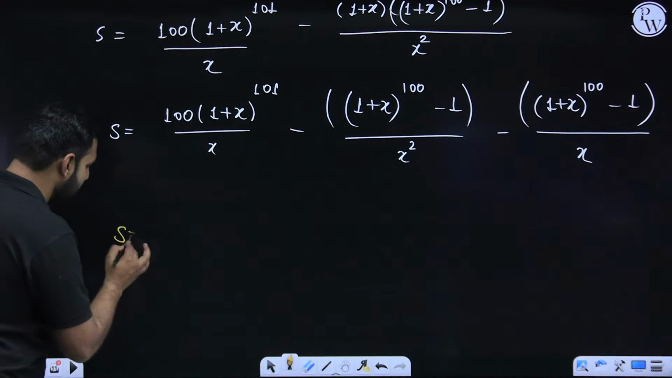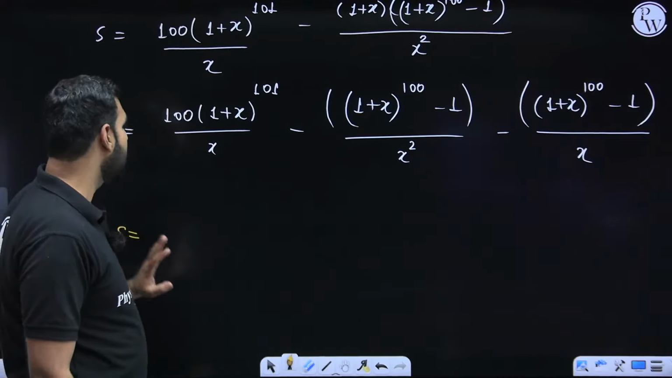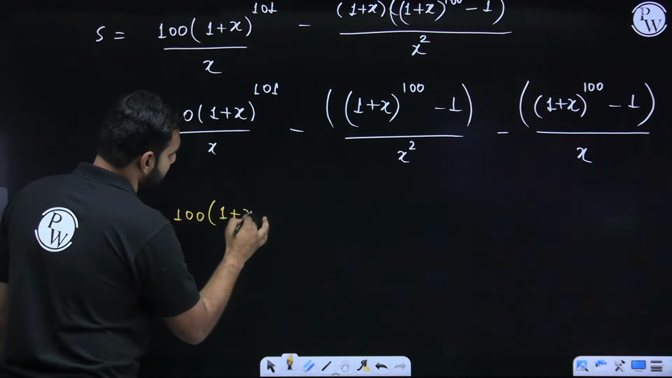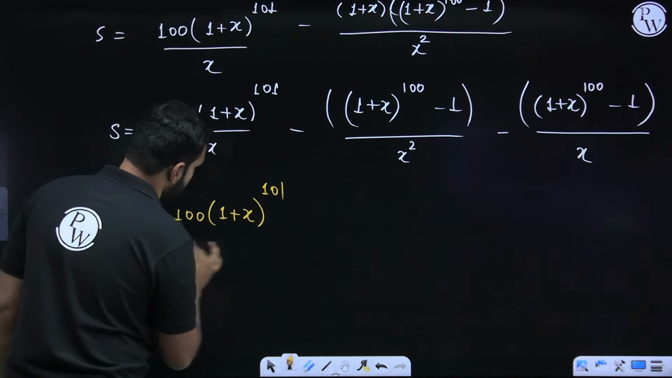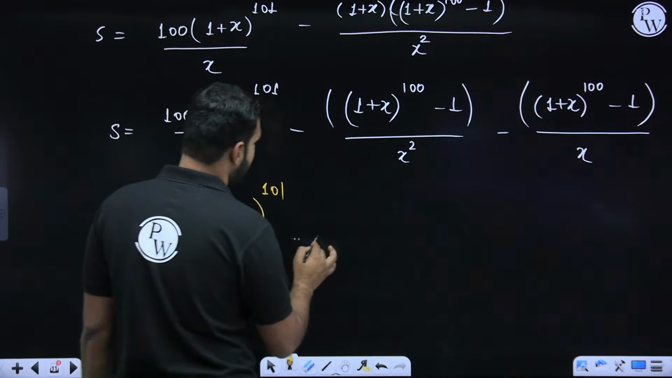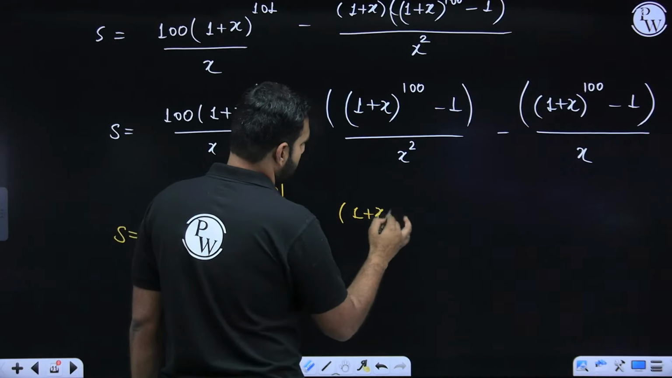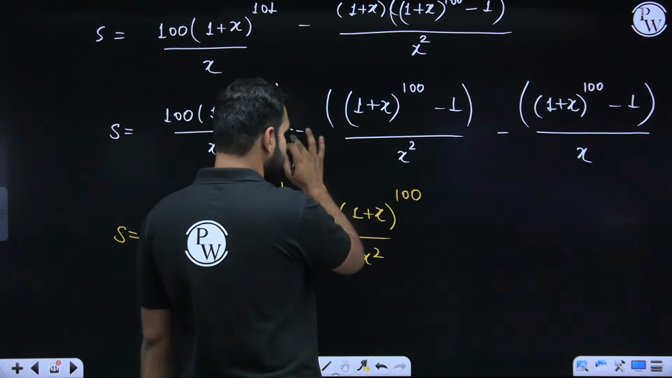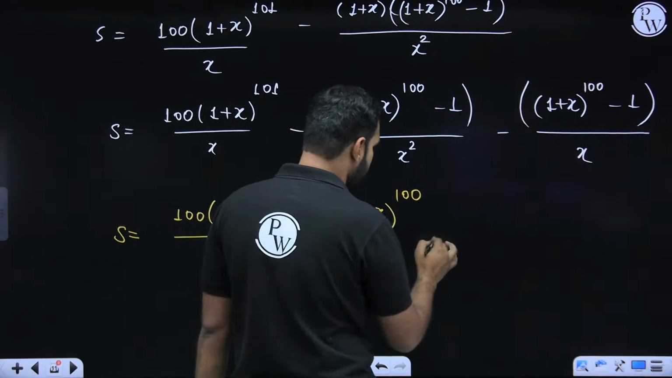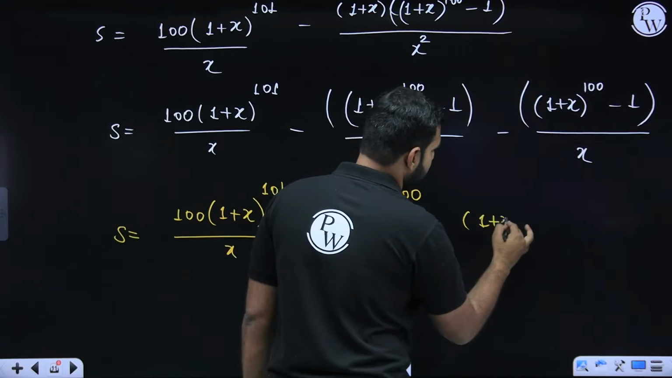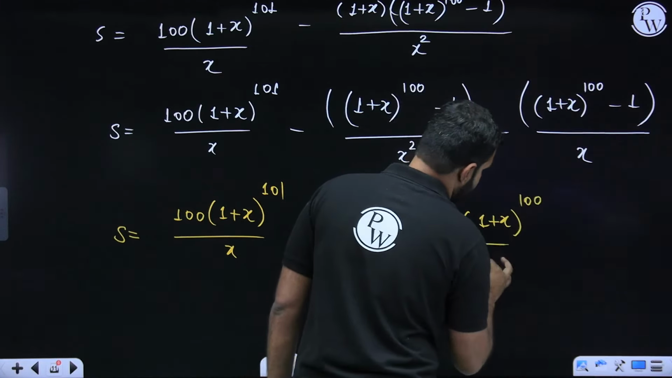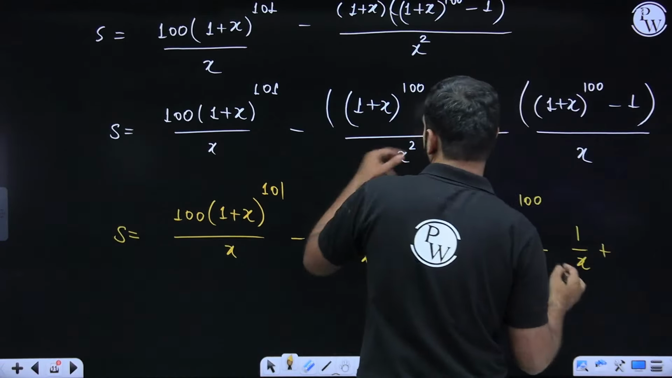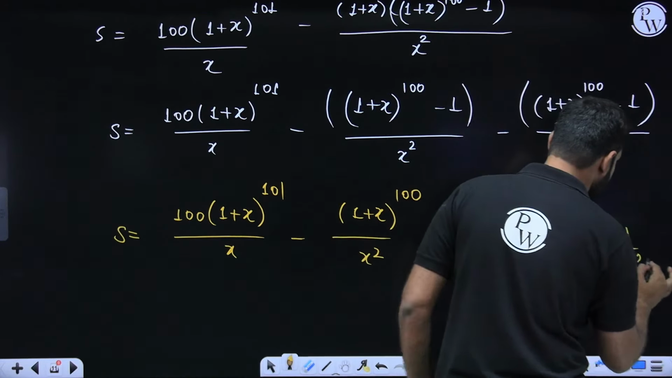Now I'll be writing this as. Now I'm least concerned about this, but still if you wish me to write, I can write this as (1 plus x) to the power 101 by x. From here I'll have (1 plus x) to the power 100 by x square. This minus 1 by x square, which is plus 1 by x square, I'll write later. But before this, I'll write this (1 plus x) to the power 100 by x here. And there I'm left with 1 by x from here and plus 1 by x square from here, which don't matter at all.